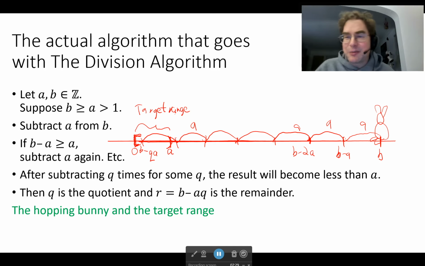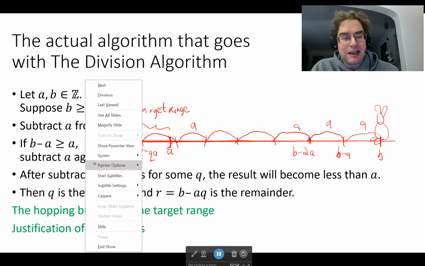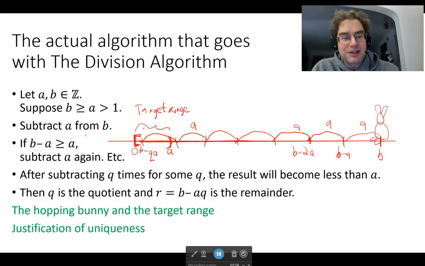But that's only half the battle, right? Only half of what we need here. We also need that there's only one Q and R that are going to work. So for that, we need to know that there are not two numbers of hops such that the bunny is in the target range. We already said that eventually the bunny is going to end up in the target range, right? But could the bunny hop again and still be in the target range? That's the other pressing question here.